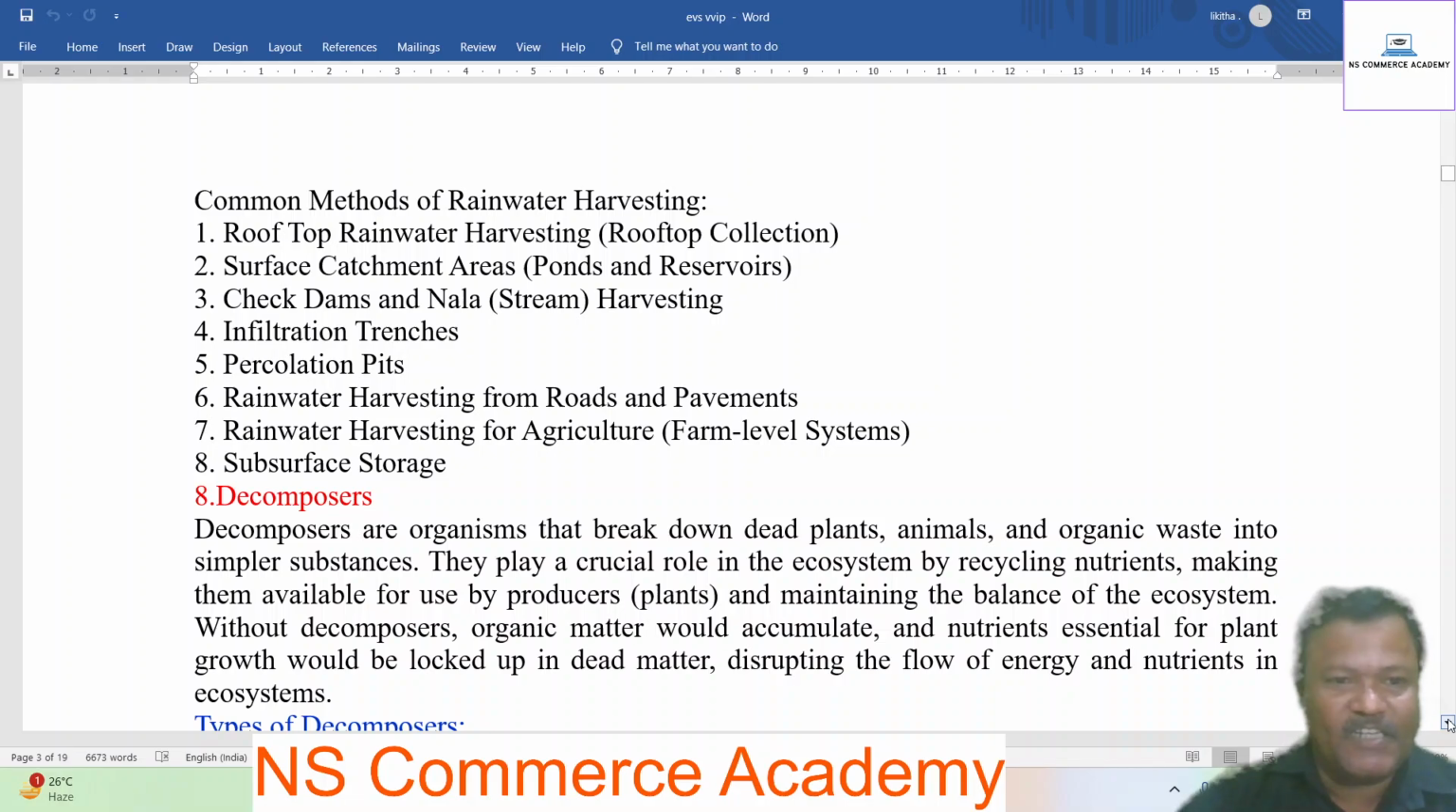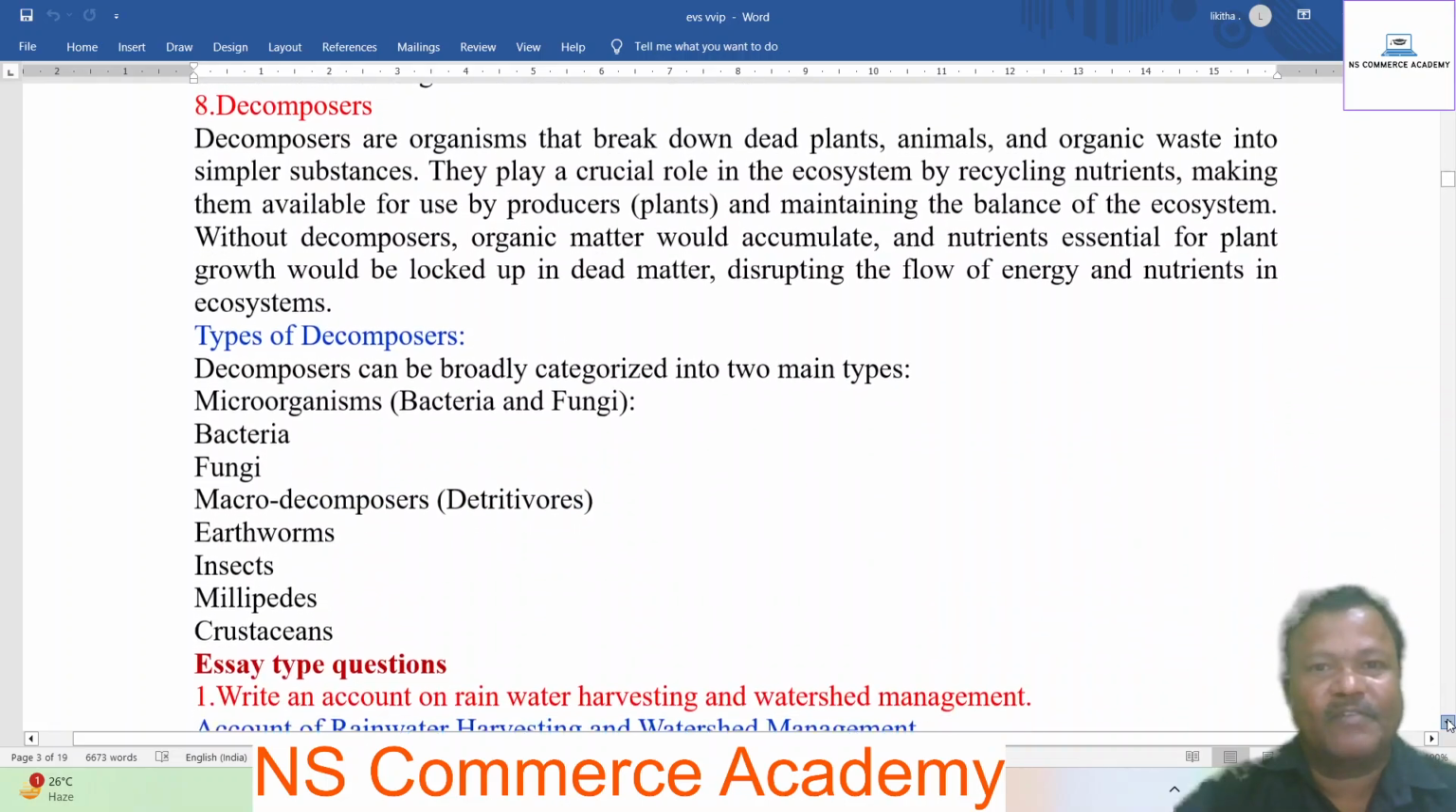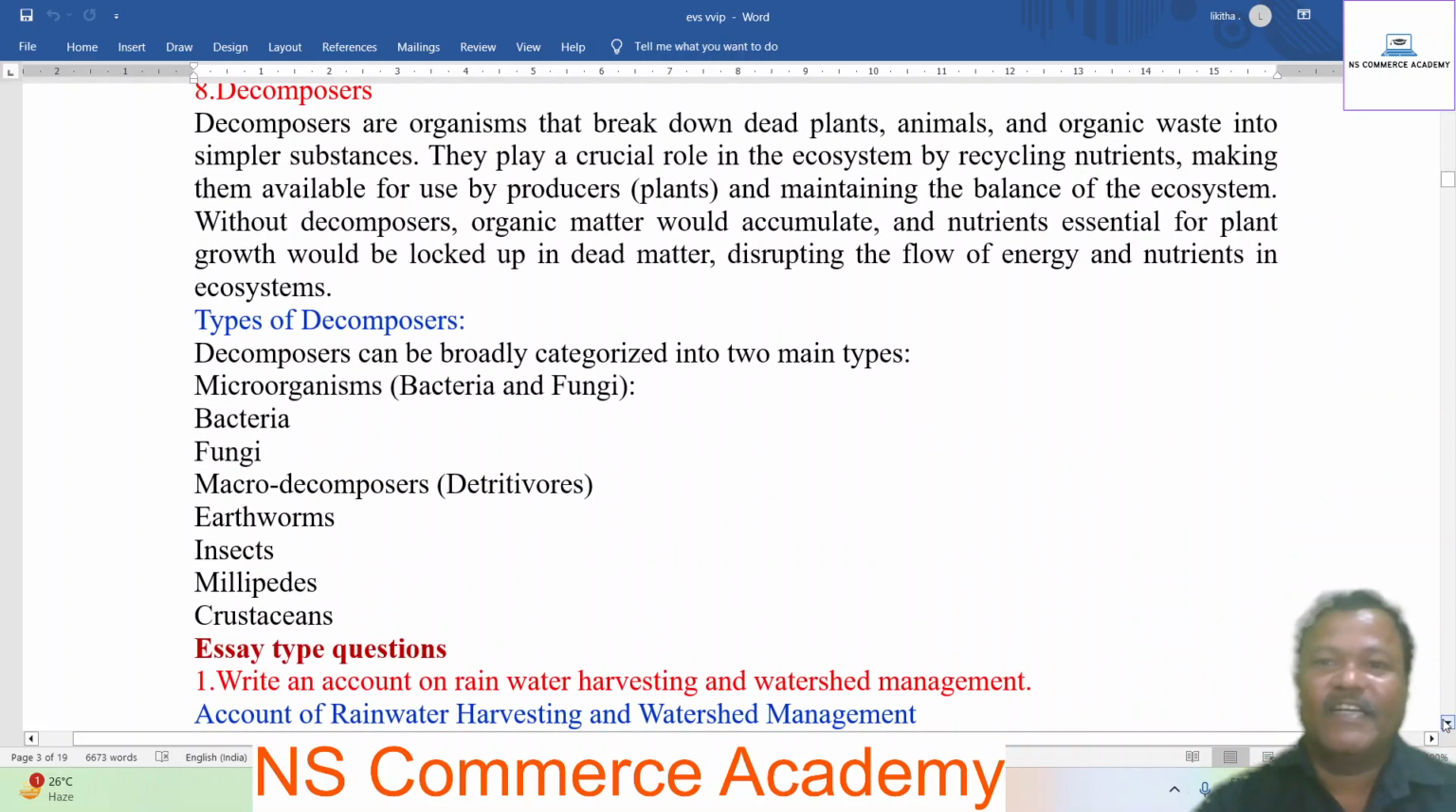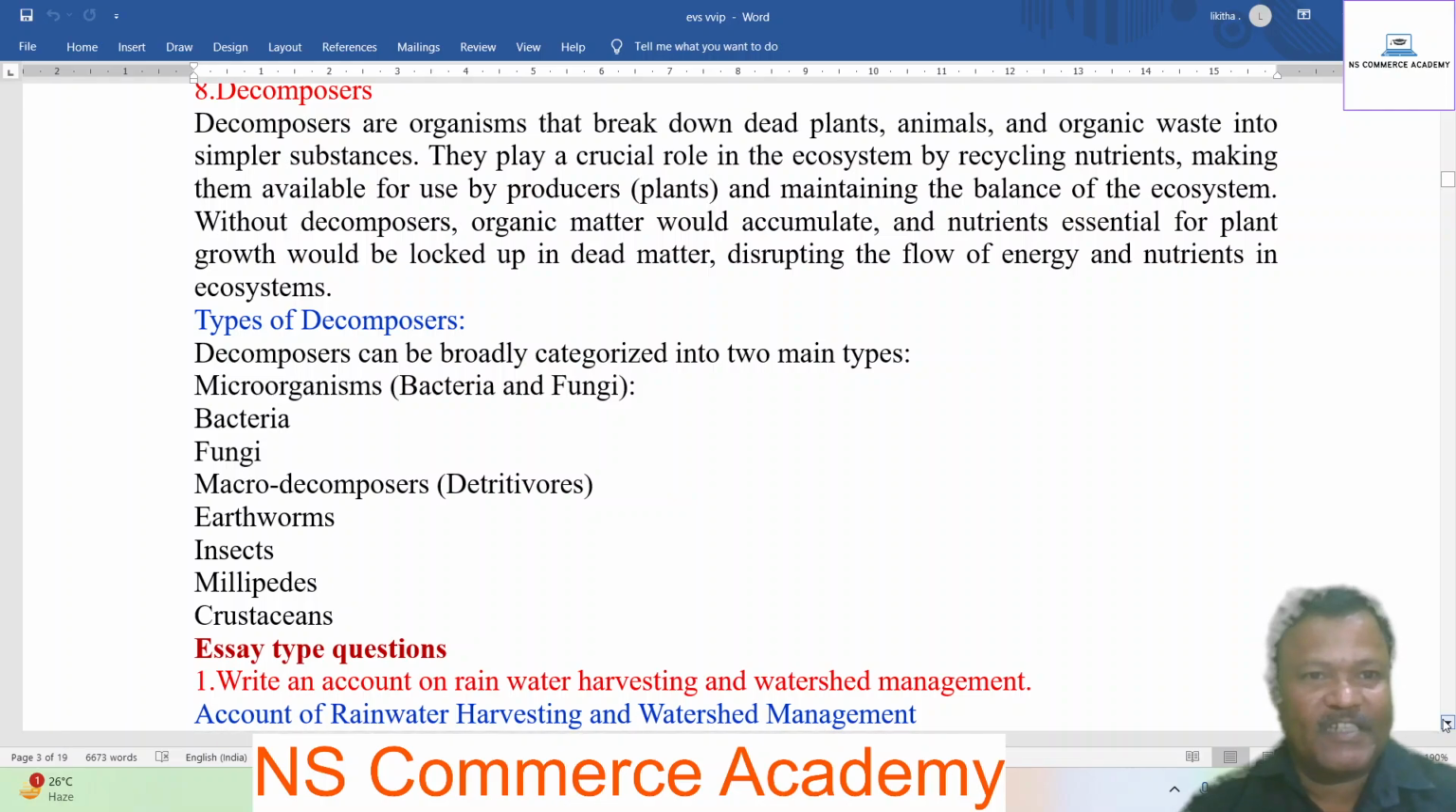Next question is decomposers. Decomposers are the organisms that break down dead plants, animals, and organic waste into simpler substances. They play a crucial role in the ecosystem by recycling nutrients, making them available for use by producers, plants, and maintaining the balance of the ecosystem.